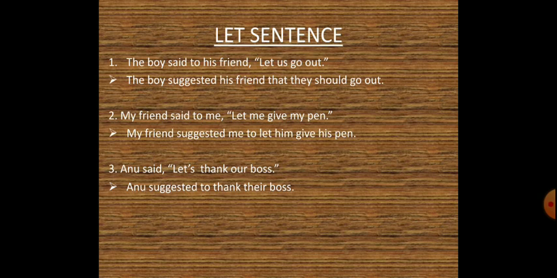The third one, Anu said, "Let's thank our boss." So it is a suggestion. You can easily identify it also. So the indirect narration would be, Anu suggested to thank their boss. Our changes into their. You are supposed to remove the commas, and in place of said you will be putting suggested.